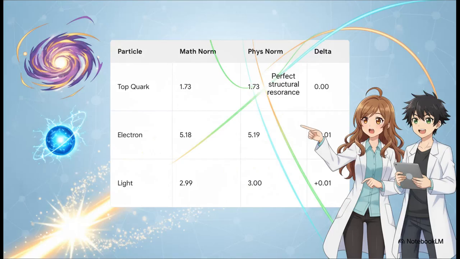And this brings us right to the climax of the paper. Fundamental realities like the top quark, the electron, and even the speed of light perfectly occupy these stable, low-discrepancy crossover points. If you look at the delta column, the difference between the math norm and the physics norm is practically zero. They sit in perfect structural resonance.